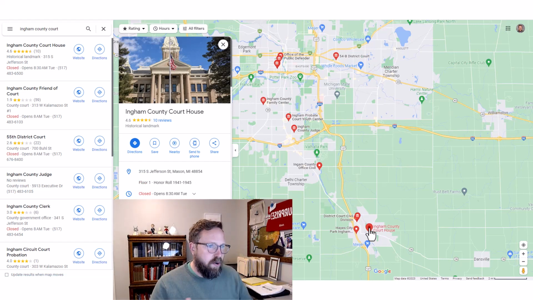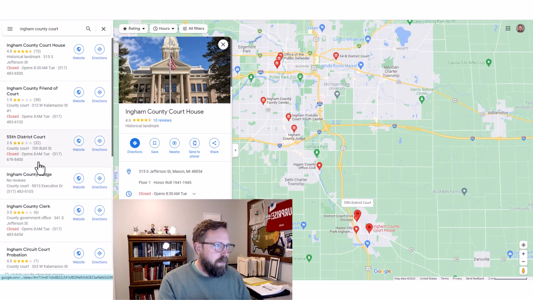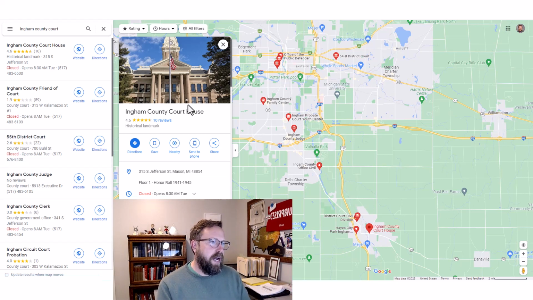There are some district courts. You can see over here there's some other district courts. They're in Lansing, East Lansing, Mason. They're all around to make it easier for patrons to use the court system. But the main courthouse, the historical courthouse in Mason, is just a beautiful building.